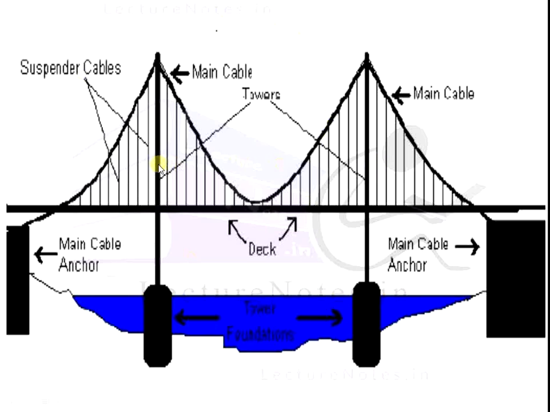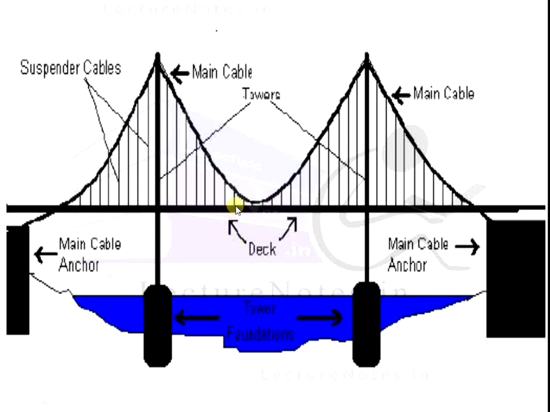This is another image of a suspension bridge. We can see the suspender cables, the main cable, various suspender cables, and this is the main tower supporting the main cable. Two towers are seen here, and the suspender cables support the bridge from the main cable, which is anchored at both ends. The tower is nothing but a pier, and this is considered the foundation level.